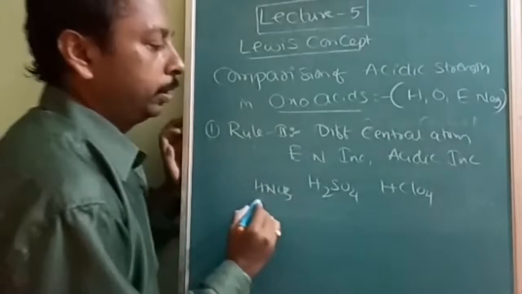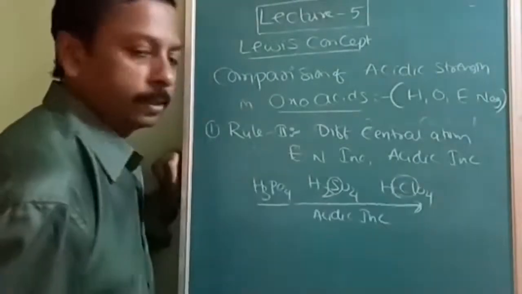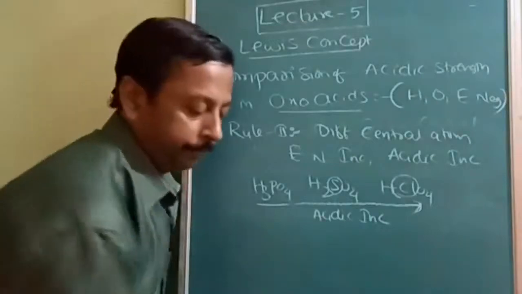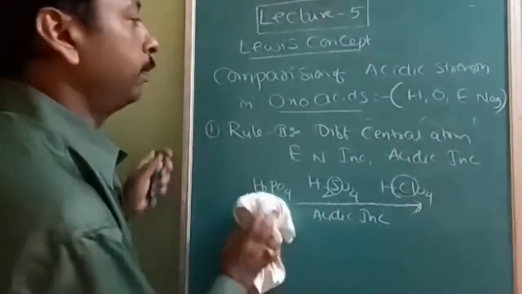Here the central atom is phosphorus. Here the central atom is sulfur. Here the central atom is chlorine. So the central atom is different. Therefore, we will check the electronegativity. Chlorine is more electronegative than sulfur. Sulfur is more electronegative than phosphorus. So acidic strength increases. This is about the comparison of acidic strength in oxoacids.